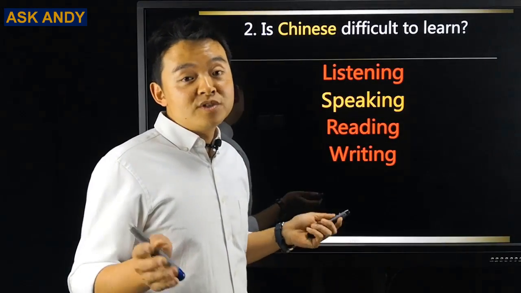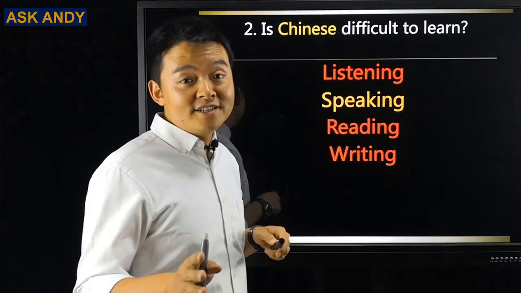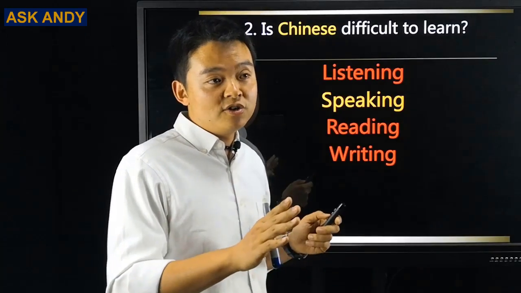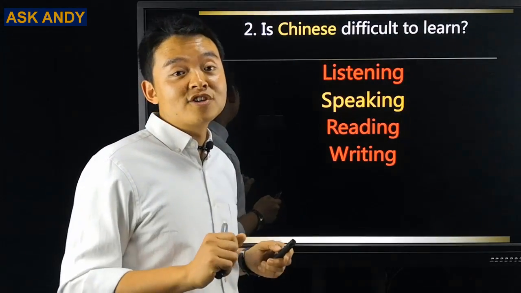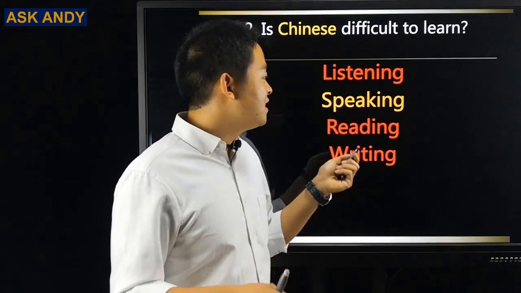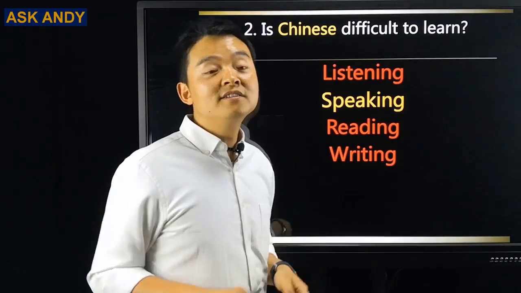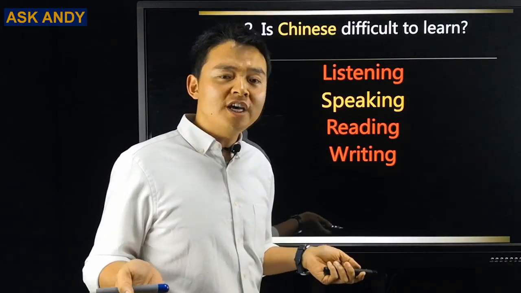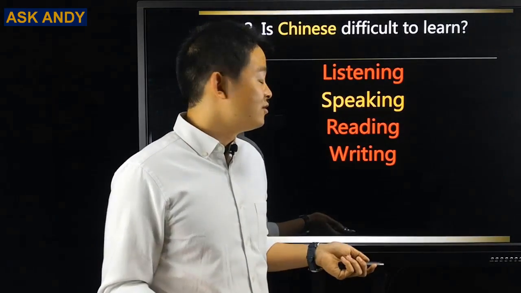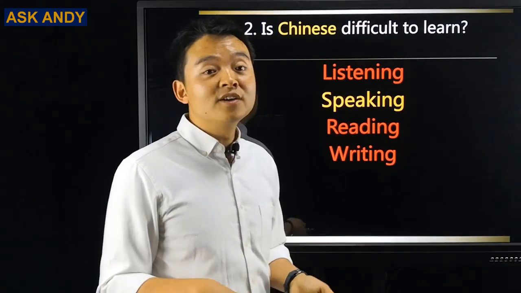So 4 basic language skills, let me analyze it. So for listening, speaking, reading, and writing, Chinese listening is difficult for English speakers because you're going to hear different tones and lots of similar pronunciations. That will be confusing for you. So listening is difficult. And then Chinese speaking, I make it orange because actually Chinese speaking is easier compared to other European languages because we don't have conjugations. So you don't really need to think like other European languages. You just do the verb as it is. So it's easier to speak in Chinese language.